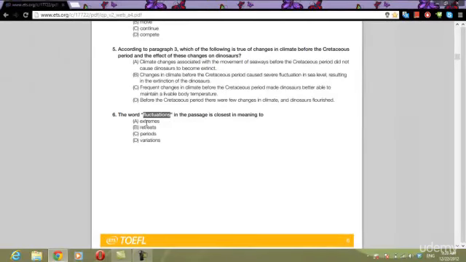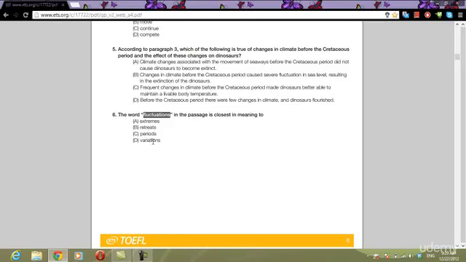Extremes, that's not changes. The word extreme means one on one end and the other end. Alright, retreats, no. Retreat is a change in one direction. Alright, it's going in one direction. Periods, no. The answer is variations.